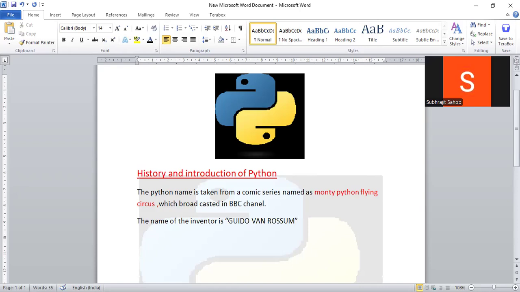He invented this Python language from the ABC language, right? The oldest language, the ABC programming language. So Guido van Rossum, the inventor of Python, invented the Python programming language from another old programming language, that is the ABC programming language, right?